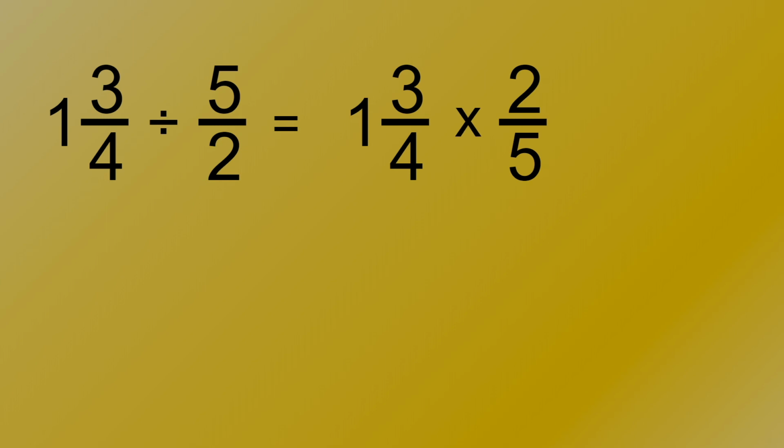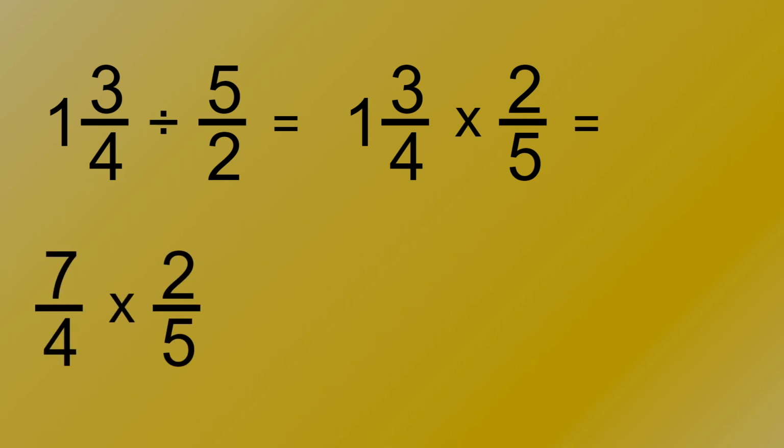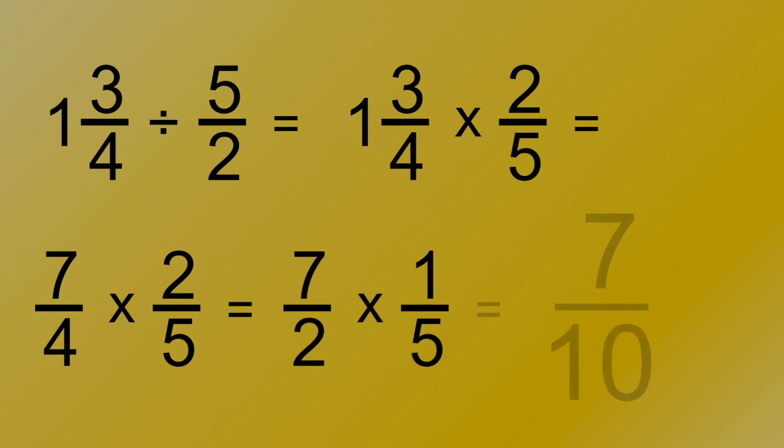If you have watched my multiplying fractions video, you know that I would like to convert this mixed number, the 1 and 3 over 4, which is a number plus a fraction, into an improper fraction. So I can now have 7 over 4 multiplied by 2 over 5. Again, I have also stated in my video that this 2 and 4 can be simplified, so we have this expression, getting ourselves this answer. If you are confused on how I could have gotten this answer, make sure to watch the multiplying fractions video.